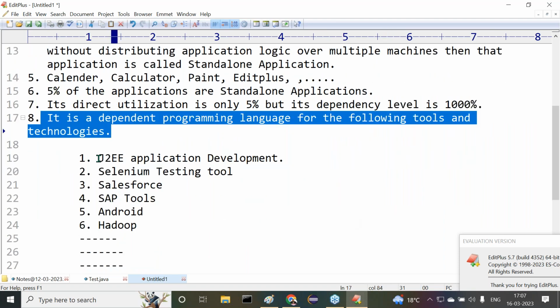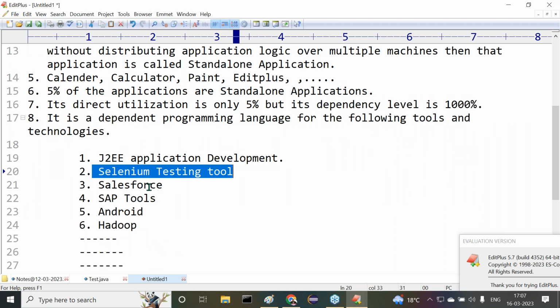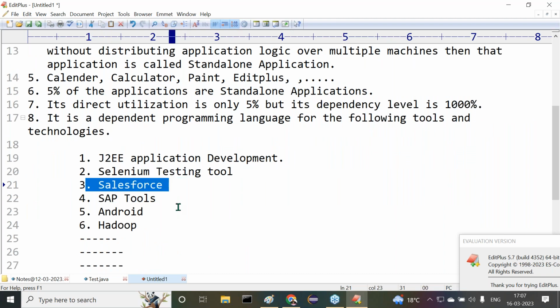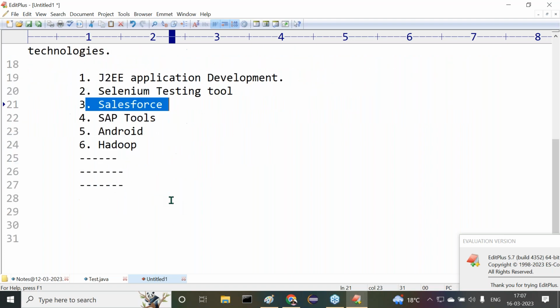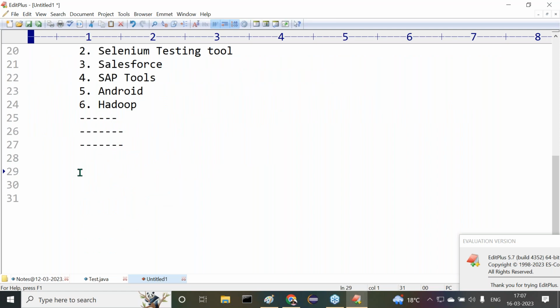What are the various tools? J2EE, Selenium, Salesforce, and so on. So many things exist. This is some information about J2SE. All right, sir. If you want to know the total content inside J2SE, at the end of the class I'll give the list of topics we are going to discuss in core Java, so that you can get some clarity. Right, clear?